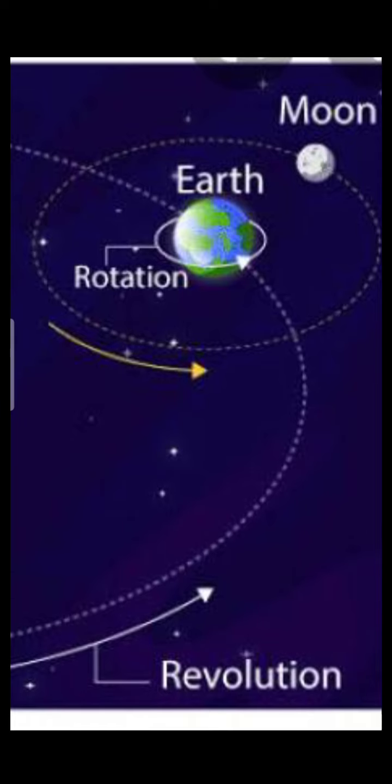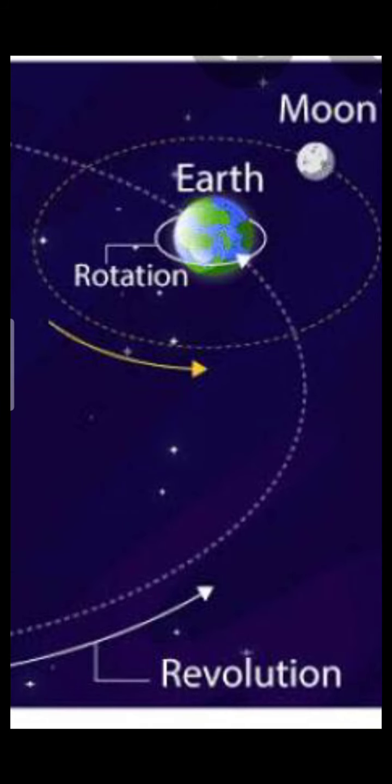And one more thing students, the moon. The moon is our natural satellite, and the moon rotates around the earth. The moon is not rotating around the sun, but around the earth. वो earth के आजू बाजू चक्कर काटता है. There are many planets which have huge numbers of satellites, but our earth has only one satellite, that is our moon.